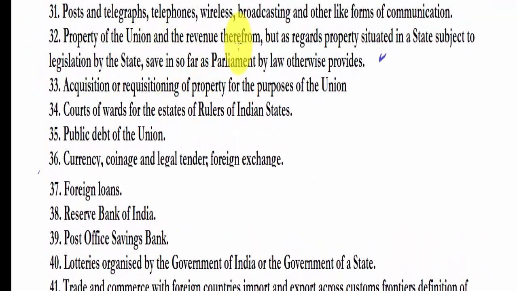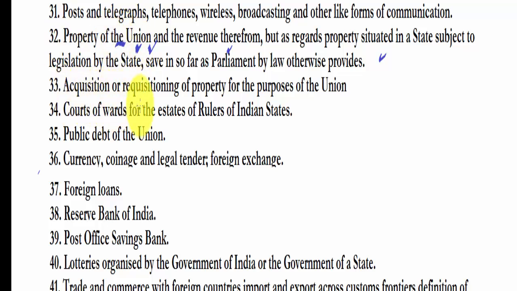Property of the union and the revenue therefrom, but as regards property situated in a state, subject to legislation by the state. This means that property that belongs to the union and the revenue that comes from it comes under the jurisdiction of the union list, but if that property is situated in the state and is regulated by a legislation of the state, it is so until the Parliament makes any law on that. This subject can be remembered by remembering that the word union has been mentioned in this subject.